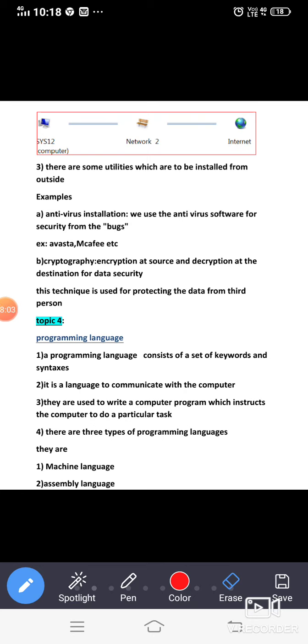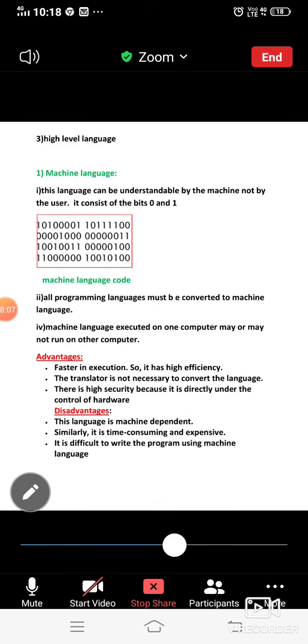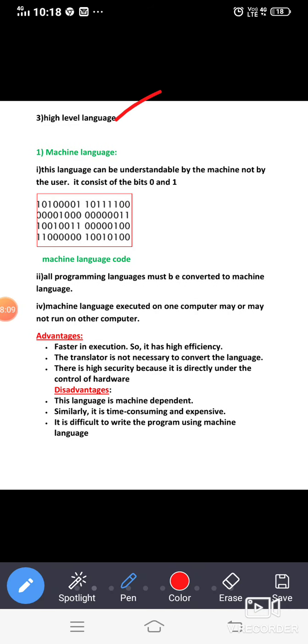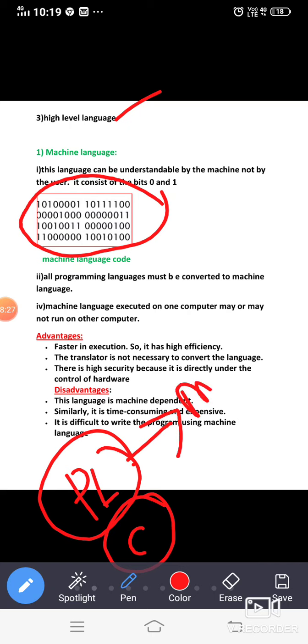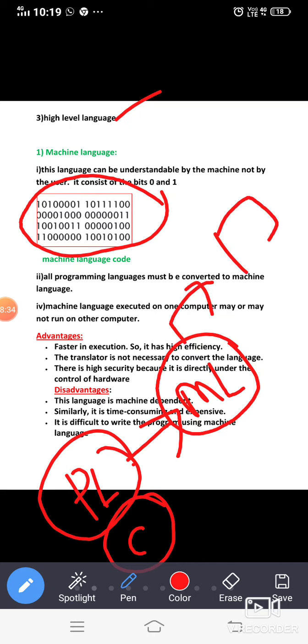Next, there are three types of programming languages: machine language, assembly language, and what is the other one? High level language. Let us go for machine language. It consists of zeros and ones. For example, if you take a programming language like C language, after that it will be converted into the machine language. Then the machine language will be sent to the computer.